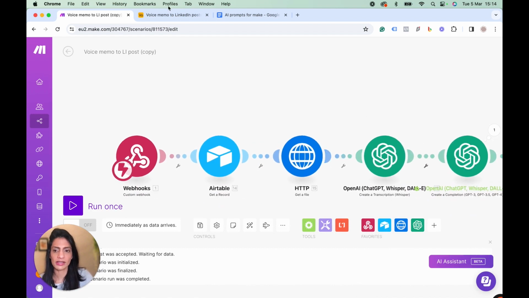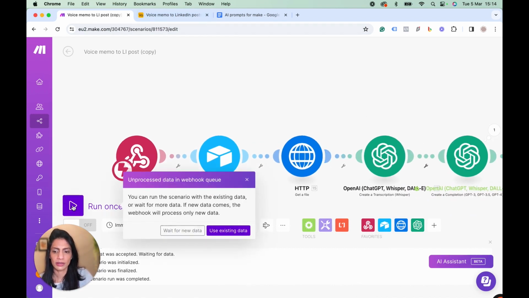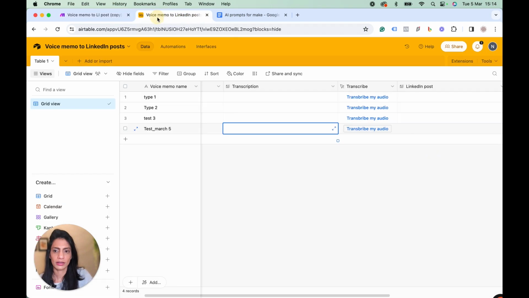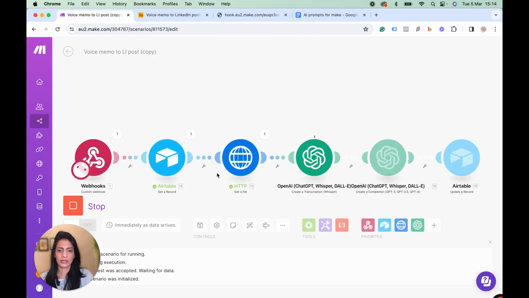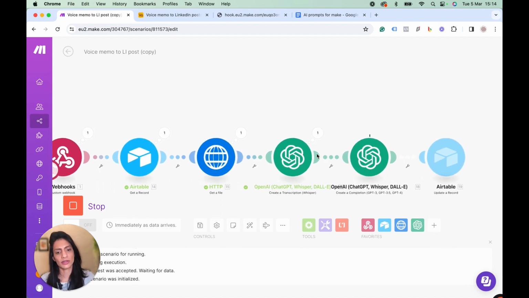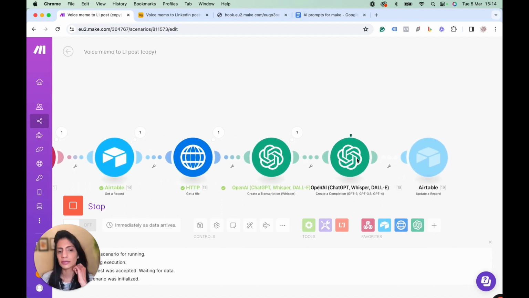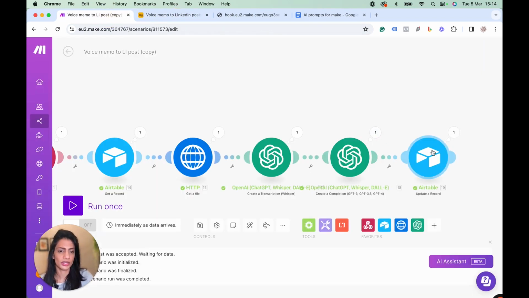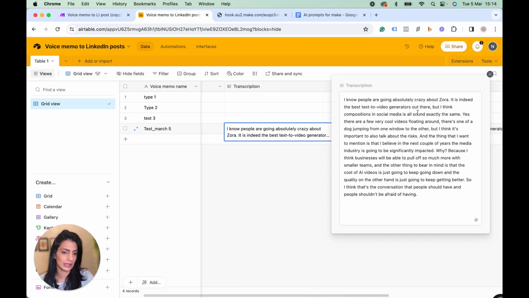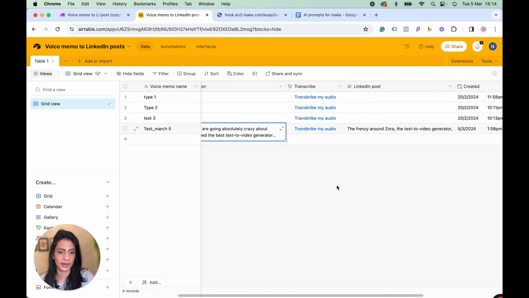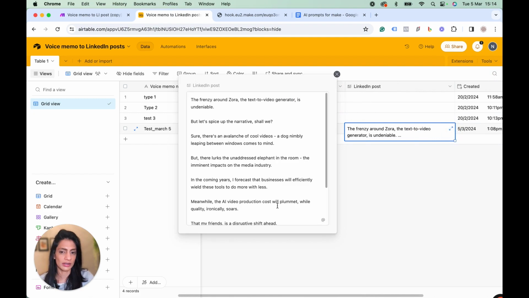Let's run the entire scenario once. Go here and you click on transcribe text, accepted. And the text is transcribed. And that's your LinkedIn post created, and the Airtable base should have an updated record, which it does. That's your transcribed text, exactly what we listened to some time back. And let's have a look at the LinkedIn post.